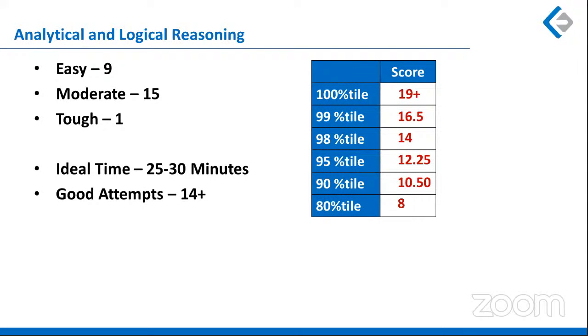And this is my score versus percentile mapping. For 100 percentile, anything above 19 would fetch you 100 percentile. For 99 percentile, the score should have been 16.5. For 98 percentile, the score would be 14. For 95 percentile, the score would be 12.5. For 90 percentile, the score would be 10.5. And for 80 percentile, the score would be 8.